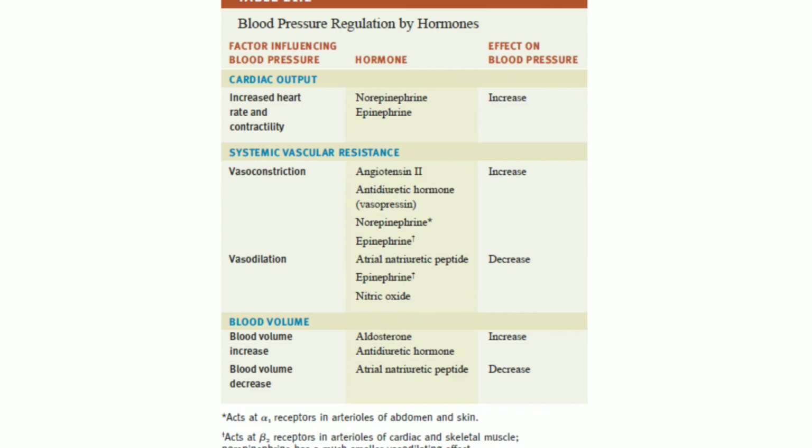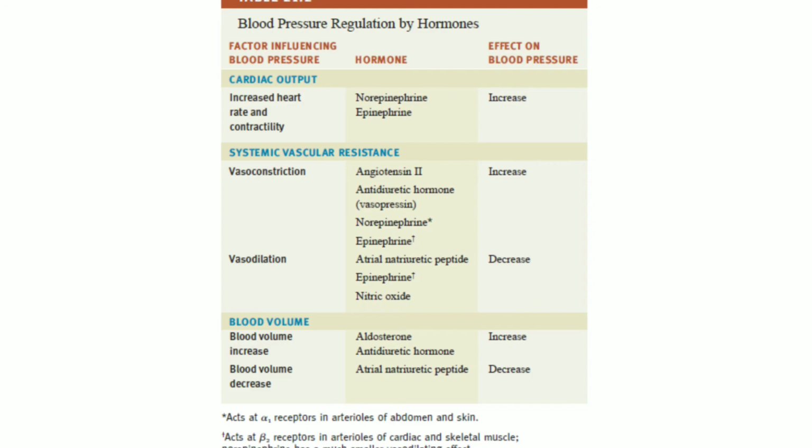When there is hypoxia, that is lower availability of oxygen, or increased H plus ion concentration, that is acidosis, or excess carbon dioxide present in the blood, that is hypercapnia, these changes are detected by the chemoreceptors and they send the stimulus to the cardiovascular centers of the brain. The cardiovascular center increases the sympathetic stimulation to the arterioles and the veins, and this will result in vasoconstriction and an increase in blood pressure.